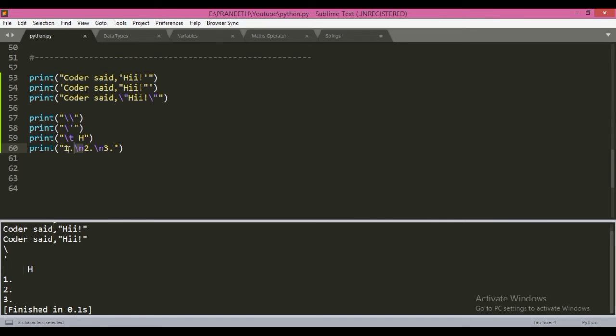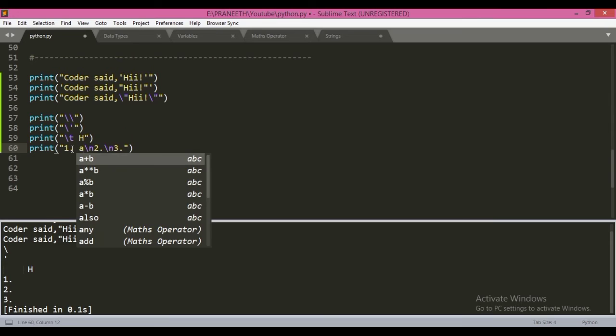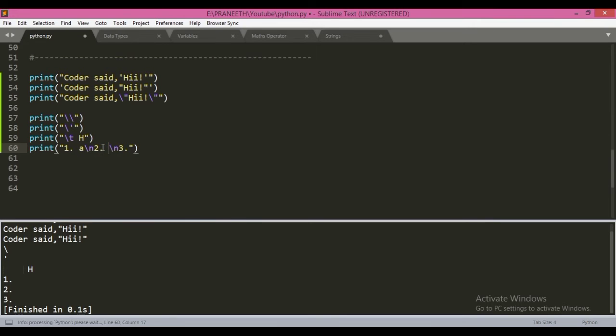We can write anything after 1, such as A, and for B, C, so you will get ABC. Whenever Python sees a backslash n, it creates a new line there. So we can create new lines using backslash n.